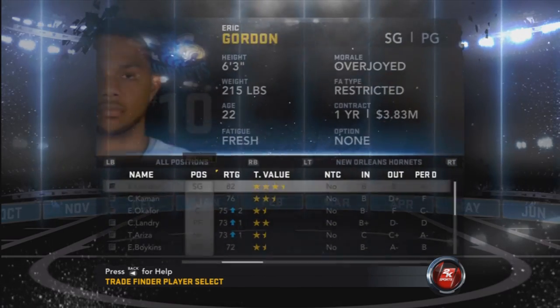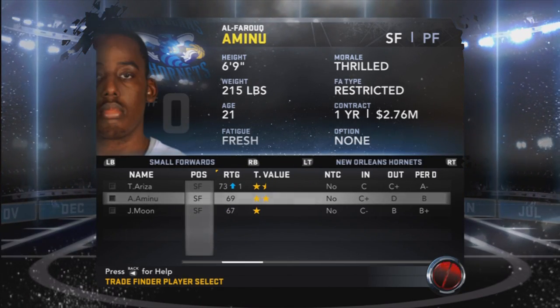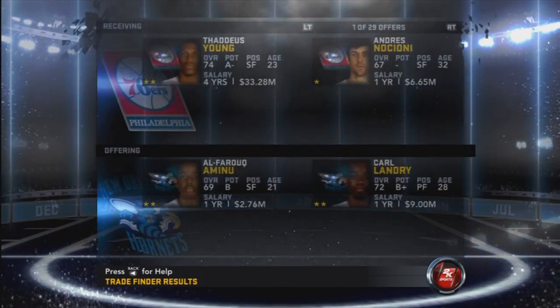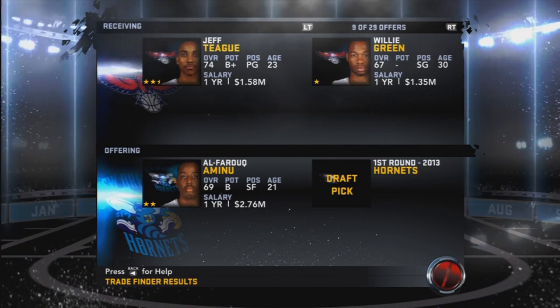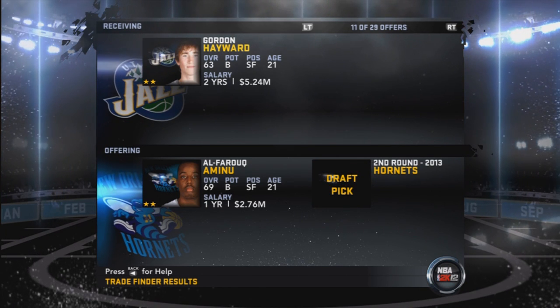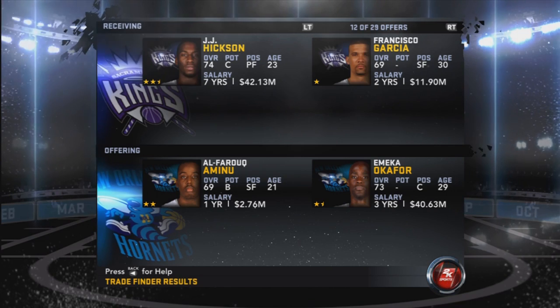We're going to take another look at the rest of the trades. I keep doing this by accident. But that one I'm going to keep my eye on. You know, I don't have to use Jamario Moon because I just have him as a bench warmer. These trades are probably different because every time you click on it, it changes the trades. But there it is again, Gordon Hayward for Al-Farouq Aminu and a second rounder. That is a steal in my eyes.